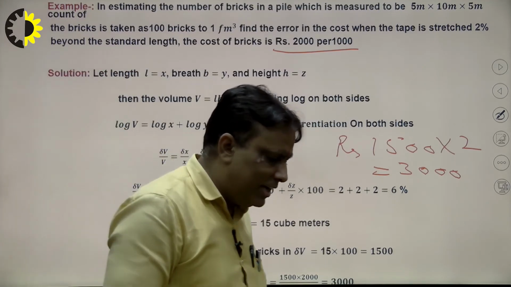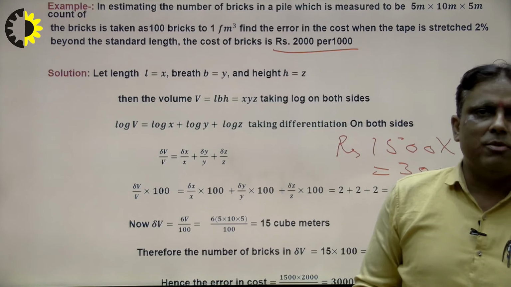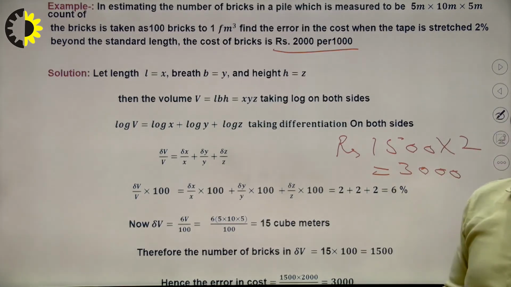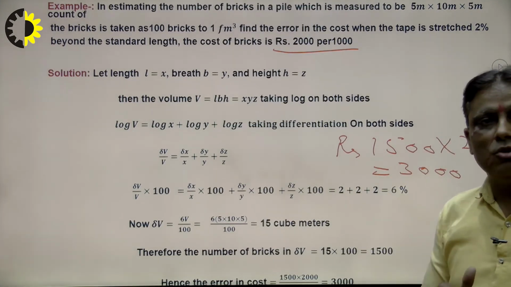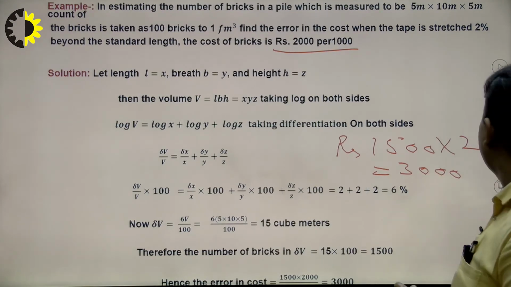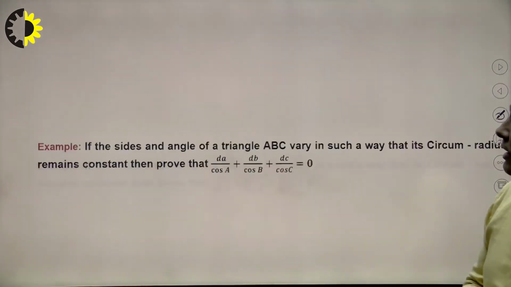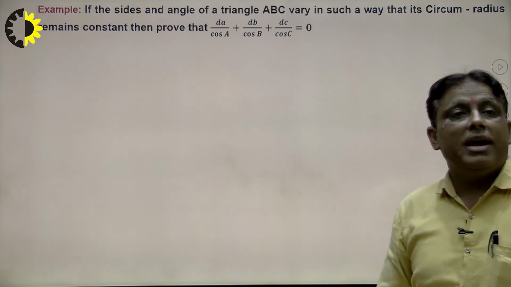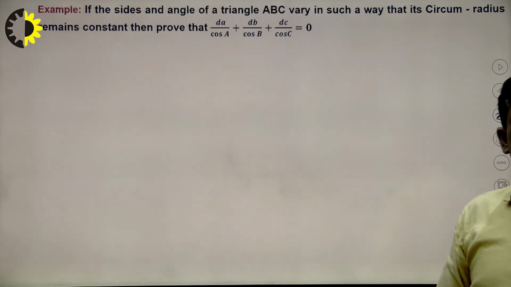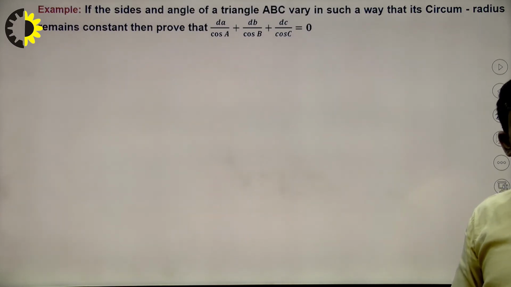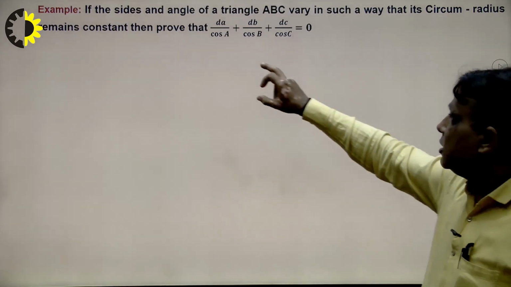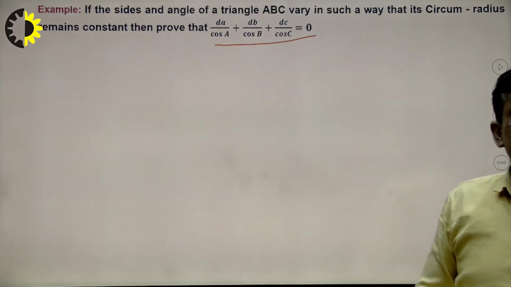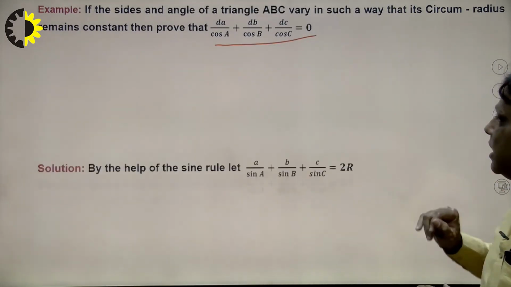So in this way we can solve our problem by using this type of activity, right? That means error approximation is a very important topic for engineering students. In this way we can find the solution to each and every problem. Now another example, which is very important: if the sides and angles of a triangle ABC vary in such a way that the circumradius remains constant, then prove that this is equal to this. This is a formula students study at the 12th level; how to prove it and how to calculate, right?